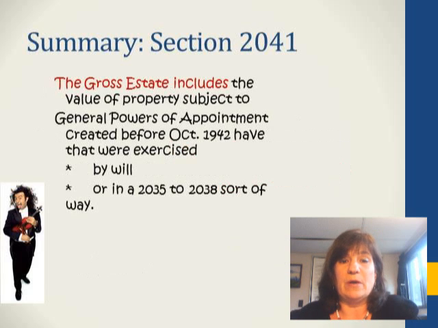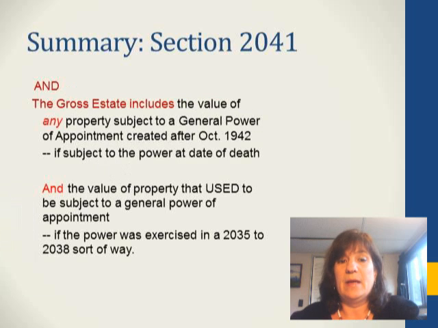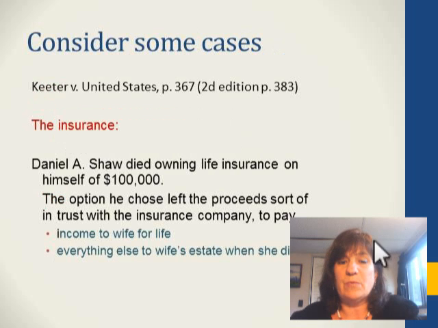So, Section 2041, the gross estate includes the value of property subject to general powers of appointment created before 1942 if they were exercised by will or in a 2035 to 2038 sort of way. And the gross estate includes the value of property subject to a general power of appointment that was created after 1942 if the property is subject to the power at the date of death, and also applies to any property that was subject to a general power of appointment if the decedent exercised the power in a 2035 to 2038 sort of way. Now, I think I'll stop this one here.